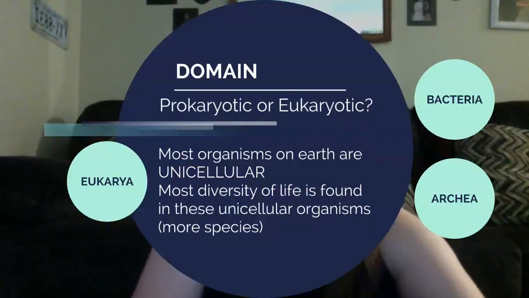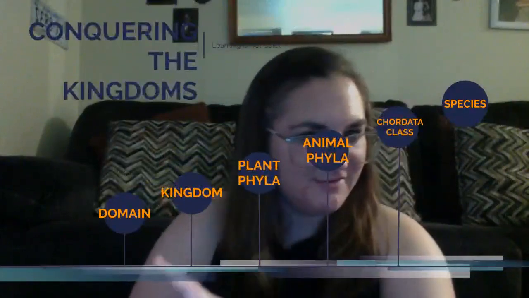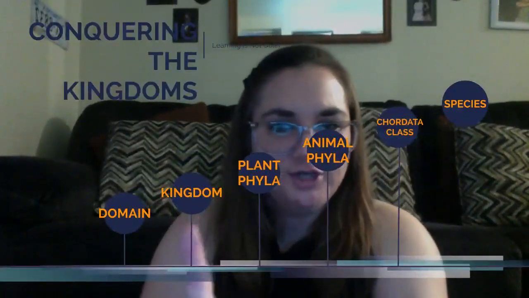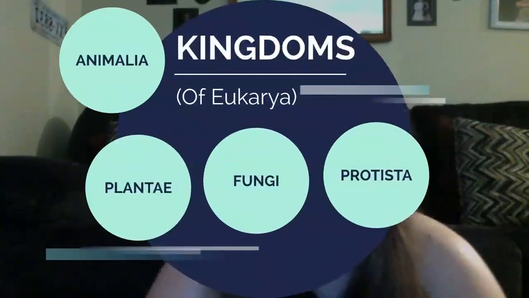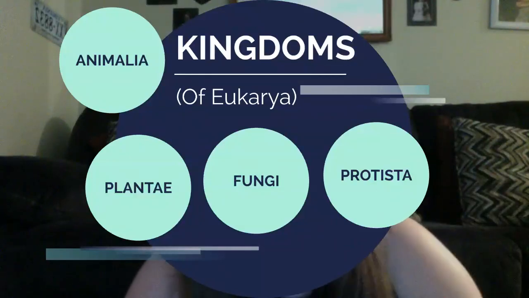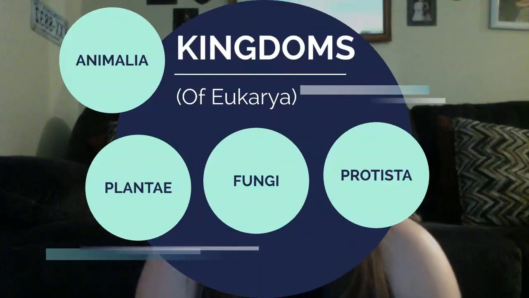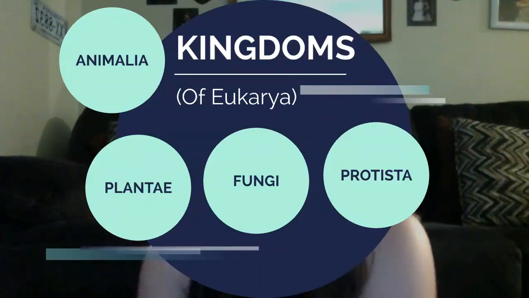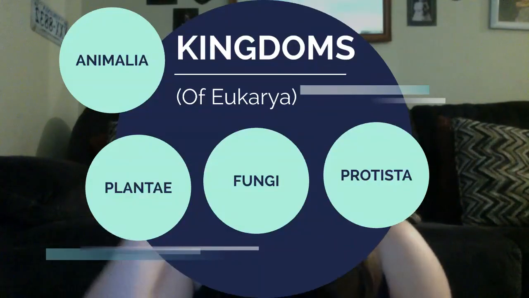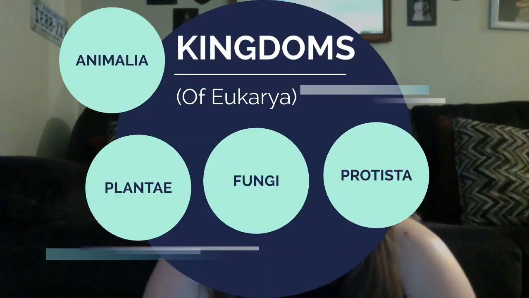And that brings me to my next system of classification, moving on from domain and now going to kingdom. So domain, kingdom, there are kingdoms of eukarya. Of course, there are kingdoms of prokaryotic organisms, but we're going to focus on eukaryotic right now. And so the four kingdoms of eukarya are Animalia, Plantae, Fungi, and Protista.